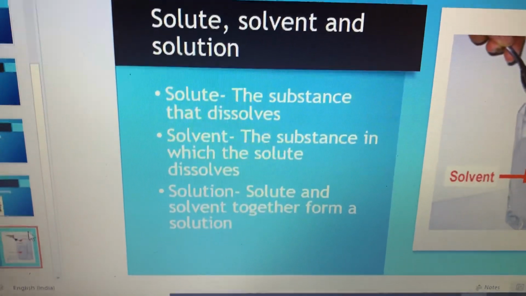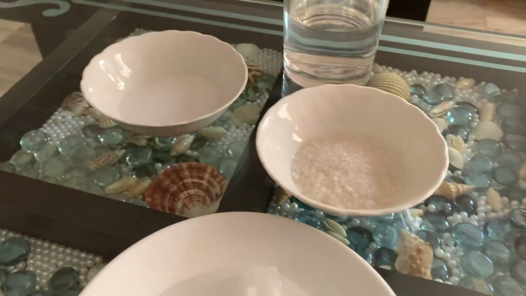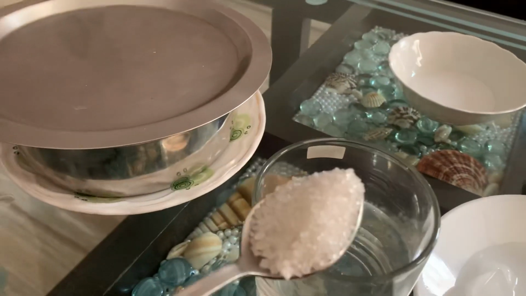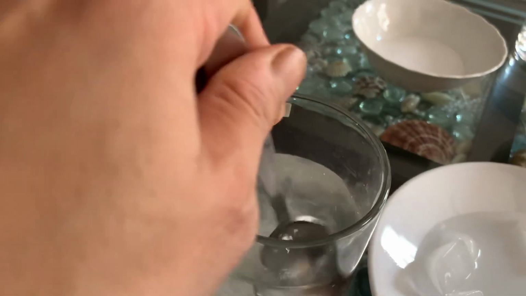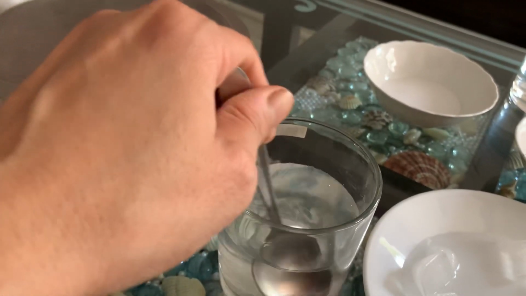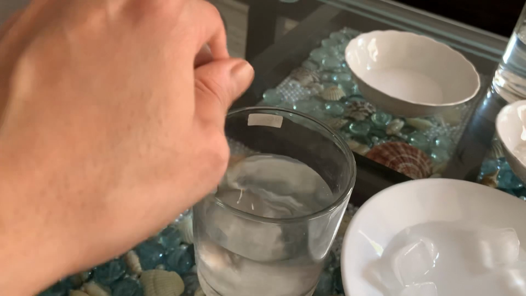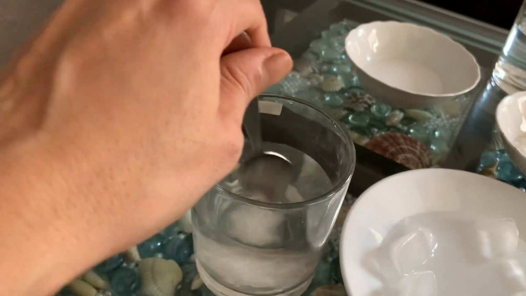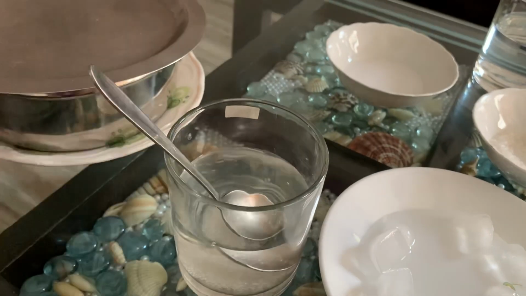Now, solution. Solute and solvent together form a solution. See here now. I will take a spoonful of sugar and put it in the water here. Now I will stir it. See, I am stirring it. After some time, the sugar will dissolve in this water, and what will it form? It will form a sweet solution of water and sugar. So, sugar is a solute here and water is the solvent. The sugar will dissolve in water to form a solution.